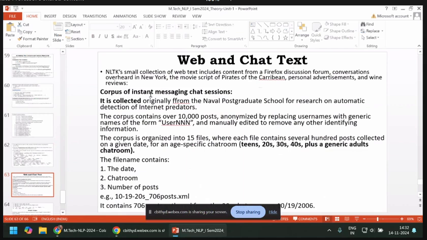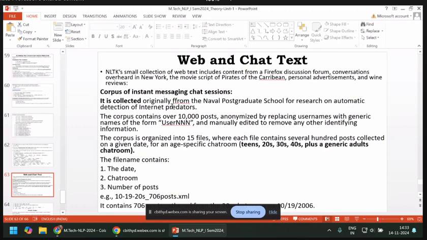Generally, this is a small collection of web text, including content from Firefox discussion forums. It depends on XML and conversations. It also has overheard conversations in New York, New York movie reviews or discussions, Pirates of the Caribbean discussion, advertisement discussion, and wine reviews. This data was gathered and made into this web and chat text repository.